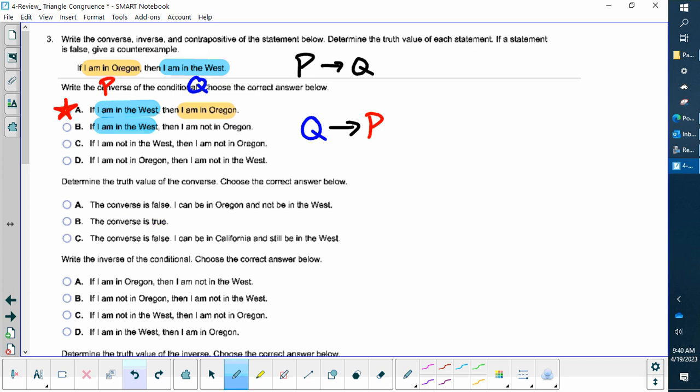False and false. I can be in Oregon and not in the West. That's not true. I could be in California and still be in the West. There's my counterexample. So I like this one.